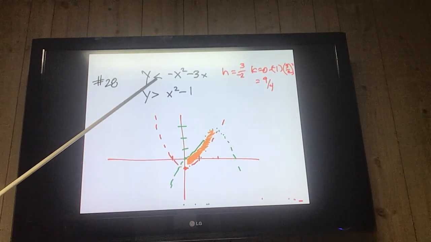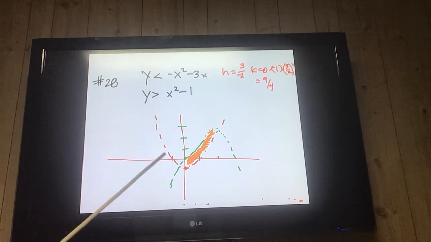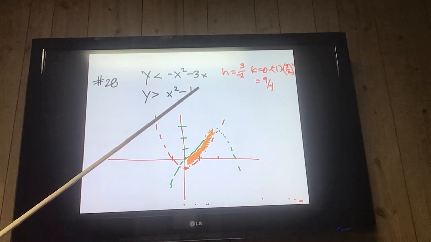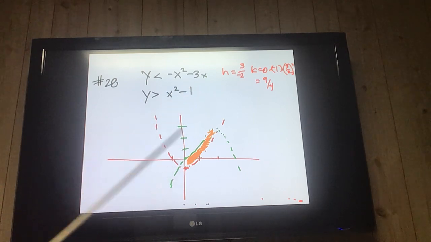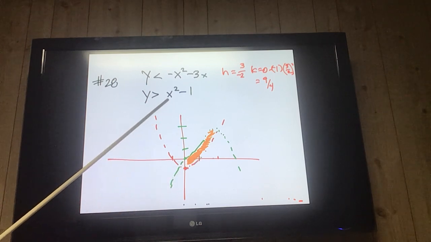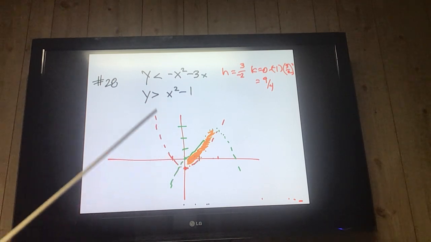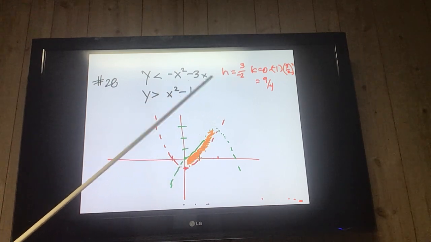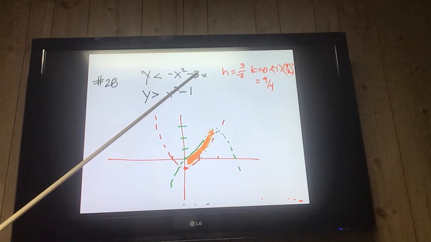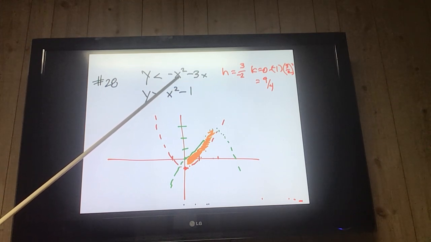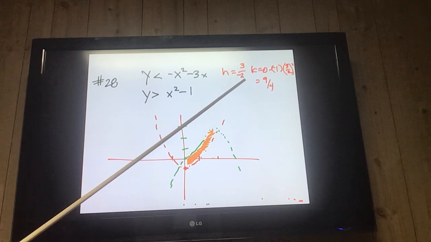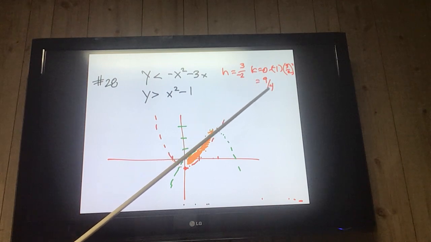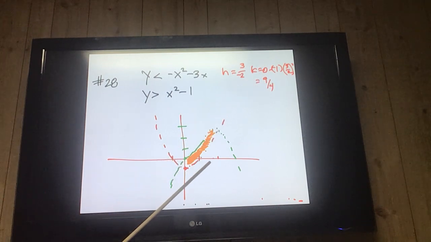28, again, is the inequality, so that's the one that we have to graph. So I get x squared minus 1, so that tells me my vertex is 0, negative 1. Pick a number close to it, so I put 1 in, I get 0, put negative 1, it's the same. So here's my parabola. Here, I need to find my h. Negative b, that's 3 over 2 times negative 1. That's negative 2, so negative 3/2 is my h. Okay, and then I find my k, I get 9/4. So here's 1, 3/2 is right about here.